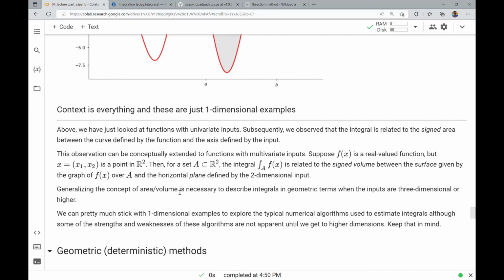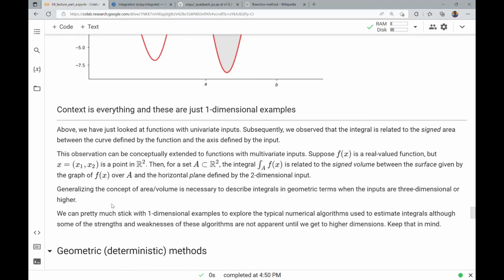Then for a set A that's a subset of the Euclidean plane, the integral of f over A is related to the signed volume between the surface given by the graph of f of x over A and the horizontal plane defined by the two-dimensional input space. Now maybe if you haven't seen this before, those are just words that maybe don't have a lot of meaning. It's a little harder for me to plot. I could do it, but it's not really the point here.